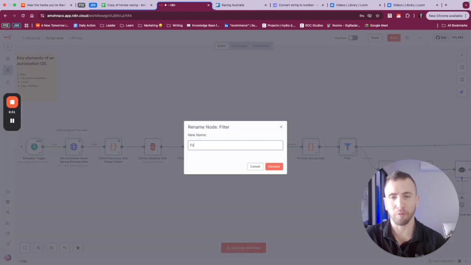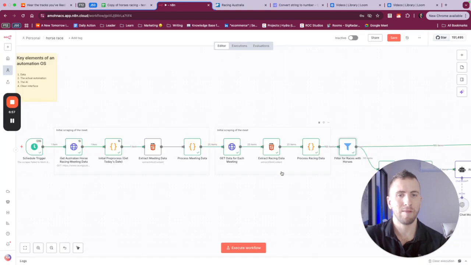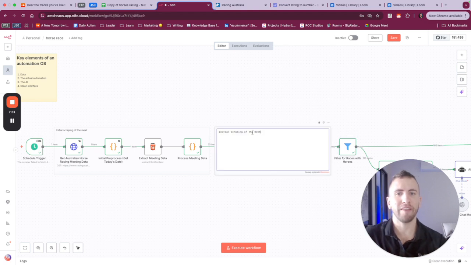So instead of filter, we're going to say filter for races with horses, obviously. And what this one does is after we scrape the meet, we get the horses for the meet.